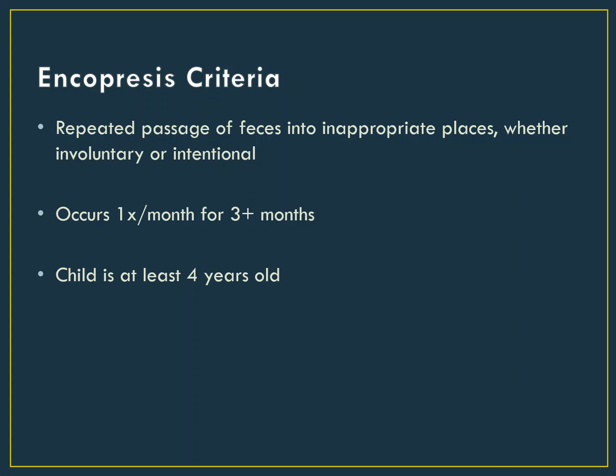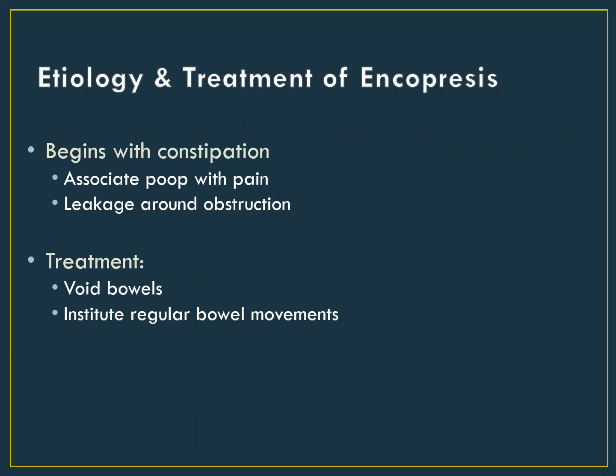This diagnosis cannot be given unless the child is at least 4 years old, indicating that children are expected to fully gain good bowel control before having consistent bladder control. Similarly to enuresis, if encopresis is intentional, we would want to determine the underlying cause, which is again likely to be related to stress and defiance issues. But in most cases, encopresis is truly involuntary, and all stems, paradoxically, from constipation.